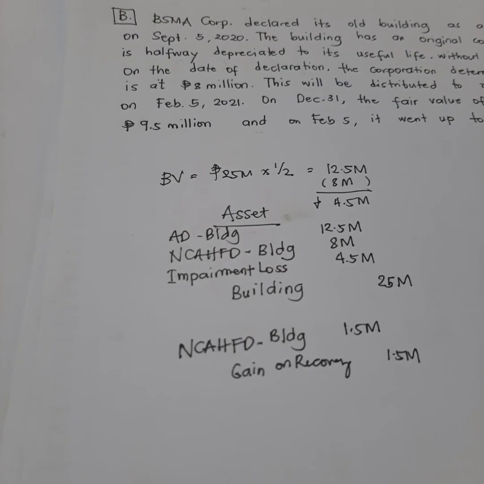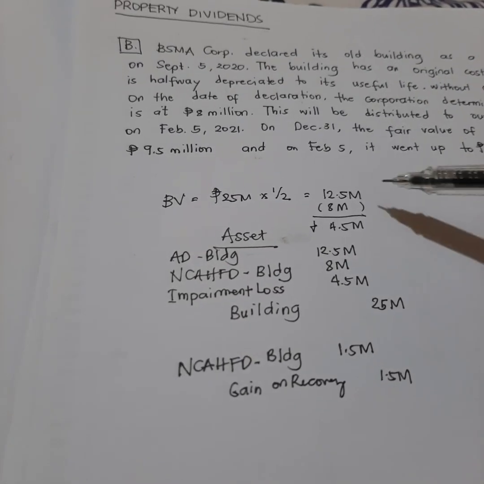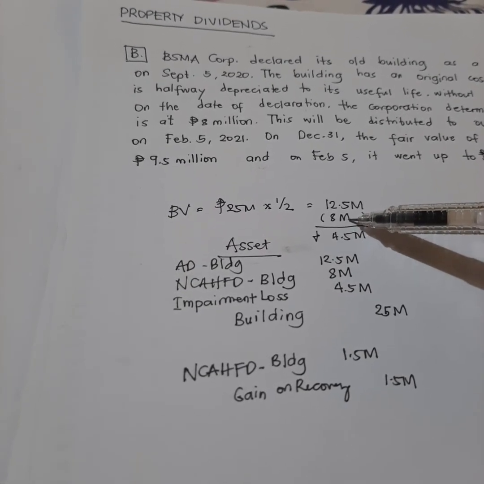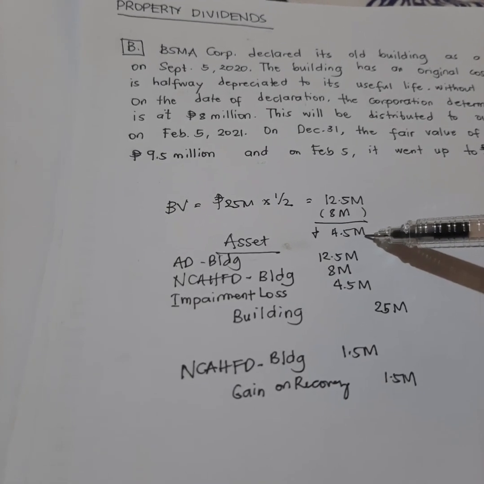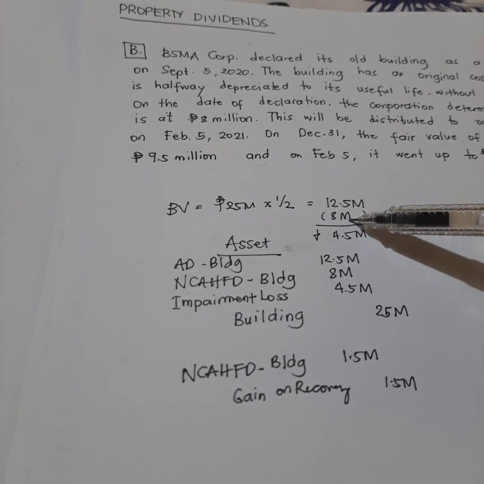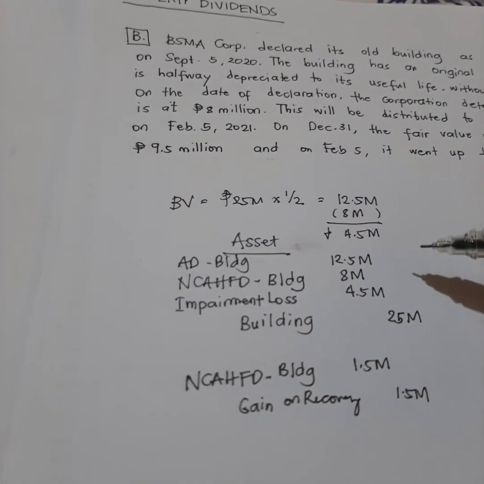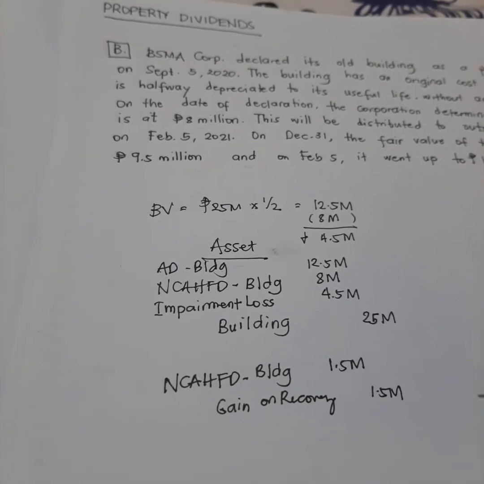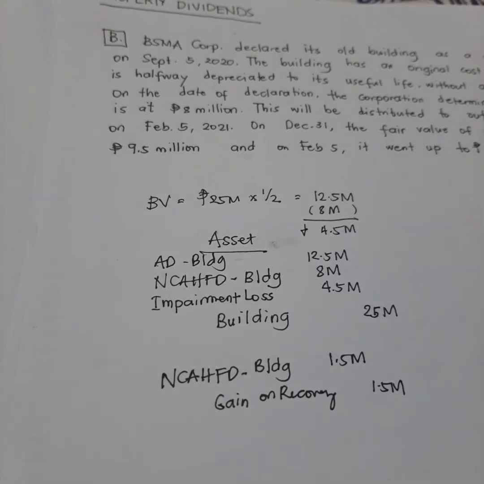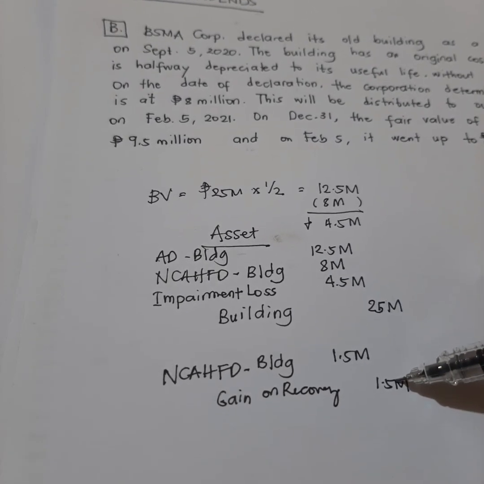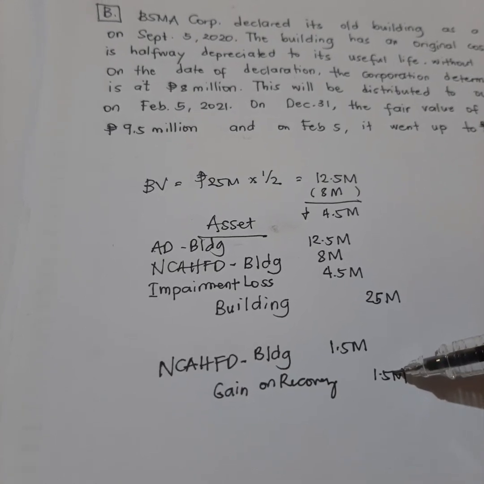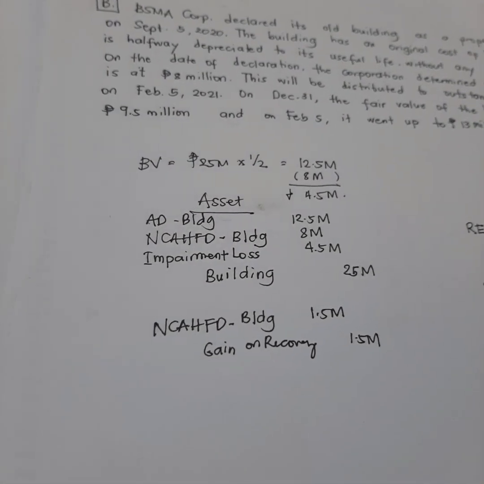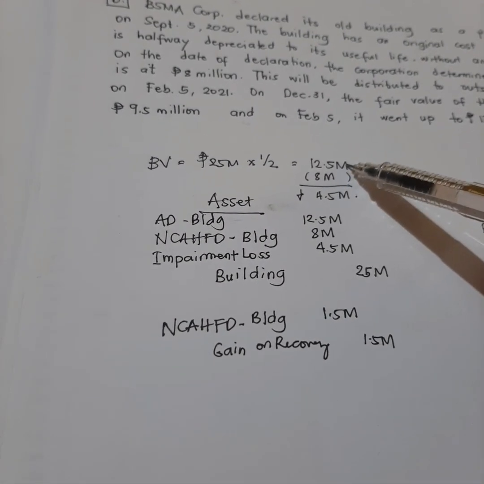You cannot recover what you really don't have in the first place. So kung ang meron ka lang talaga ay 12.5, kung bumaba man siya ng 8 million, ang pwede mo lang i-gain talaga, kumbaga, ang pwede mo lang talagang mabawi is 4.5 million na loss. Kasi kung ibabalik natin siya from 8 million, gagawin natin siyang 13 million. So 5 million na loss yung nire-recover mo, which in this case, wala ka naman talagang 5 million na loss. Ang loss mo lang naman talaga is 4.5. So, since na-record na natin yung recovery ng 1.5, ang pwede mo na lang i-record na recovery ay 3 million. So, yun na lang yung natitira natin. Okay? Or simply, yun yung 9.5 million and 12.5 million na difference.